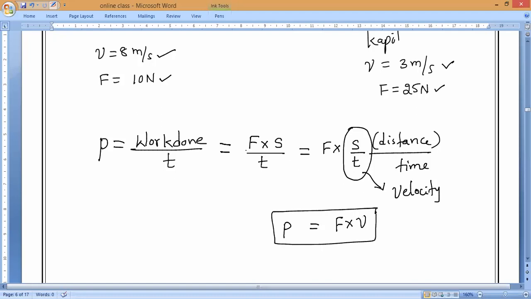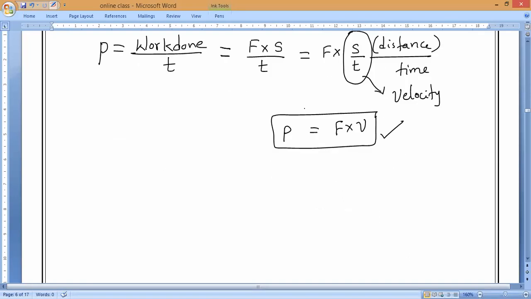This is the smartness: based upon our need, we have to modify the formula. So the new formula for power is force into velocity. That is also the formula for power only. We have to modify the known things according to the situation. Now we need to find who has more power, so we have to prove it.